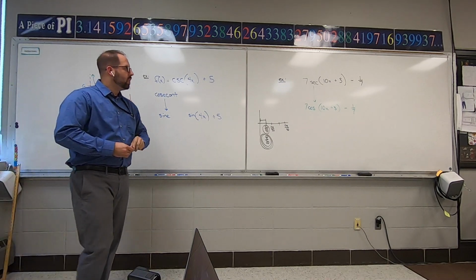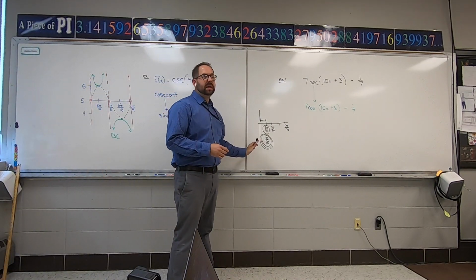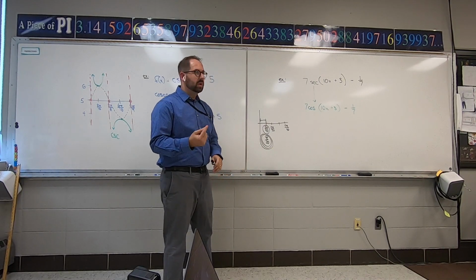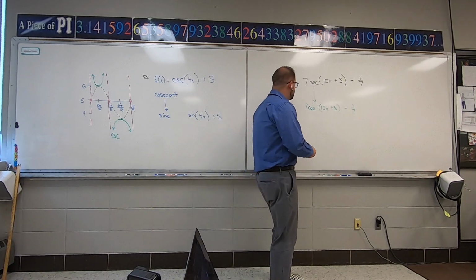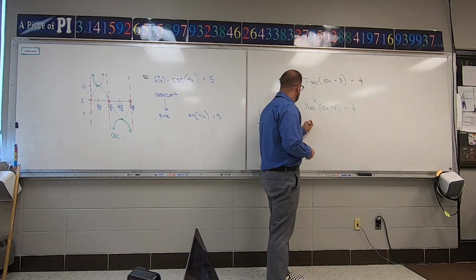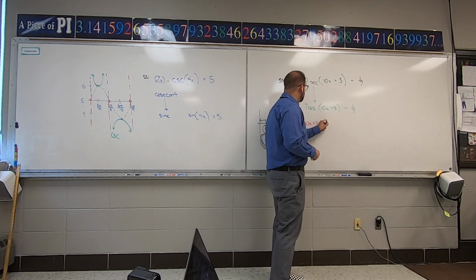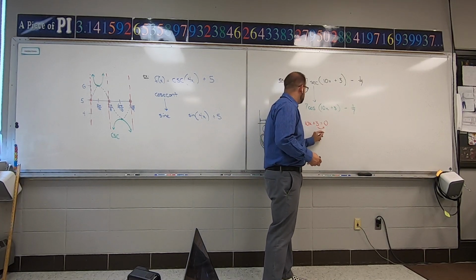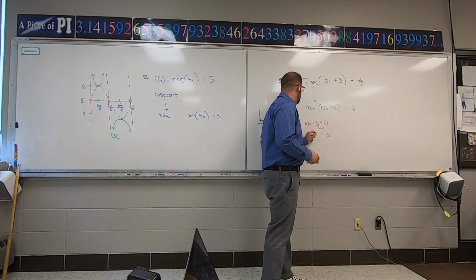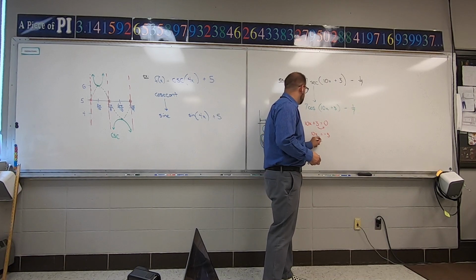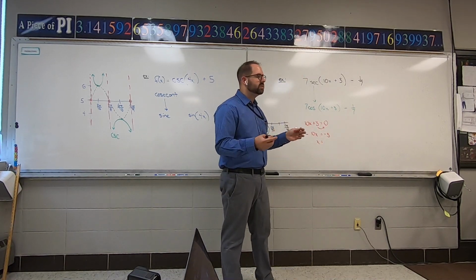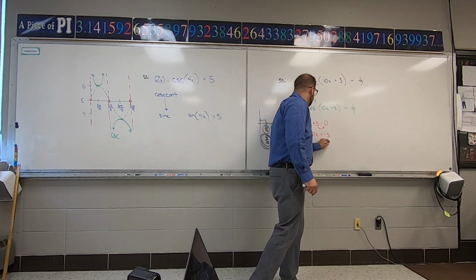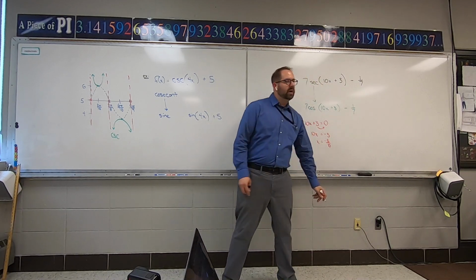Okay? Now that we have that spacing down, I have to figure out my starting point. My starting point is just taking this mess and setting it equal to 0. So I'm going to subtract the 3 across. And then these are still 2 pi. These are 2 pi's because sine and cosine go off at 2 pi. So here's my starting point. It's -3 over 10.